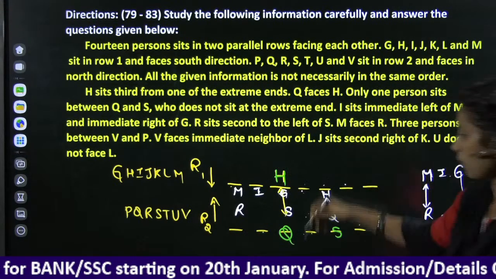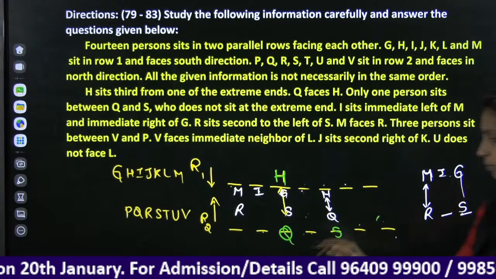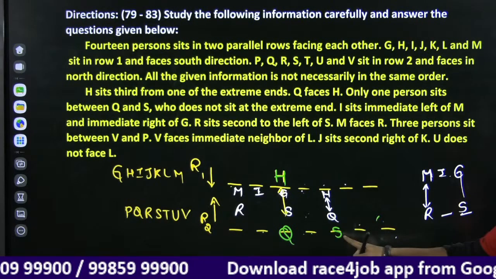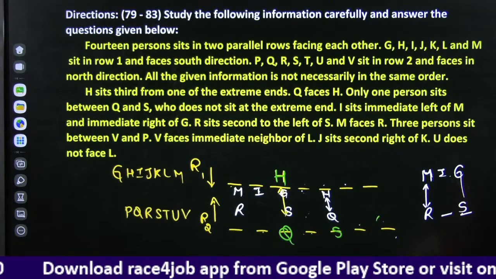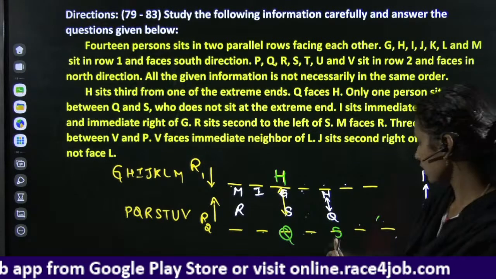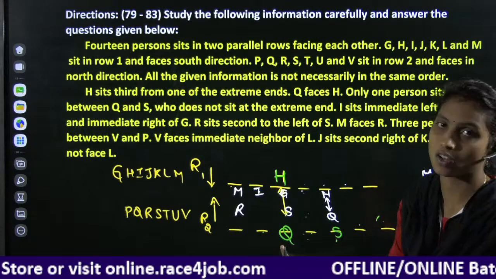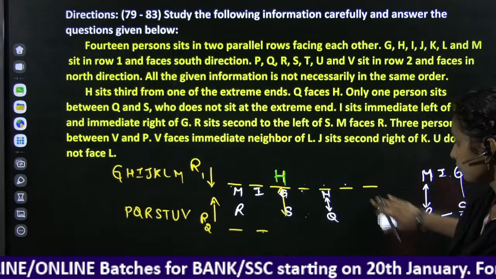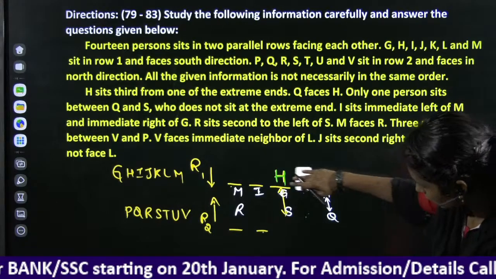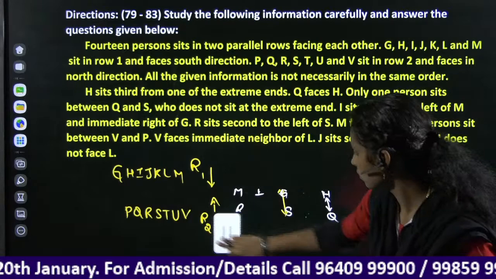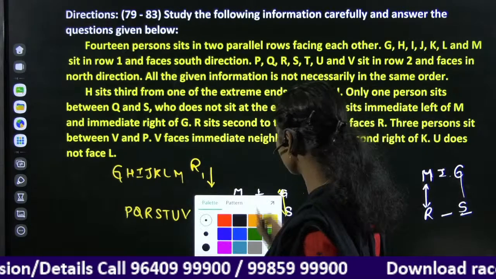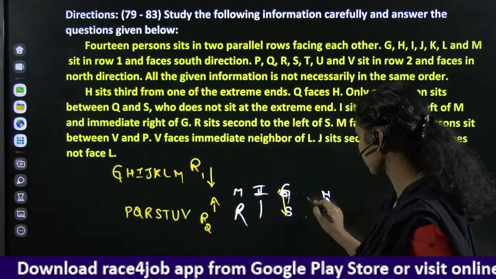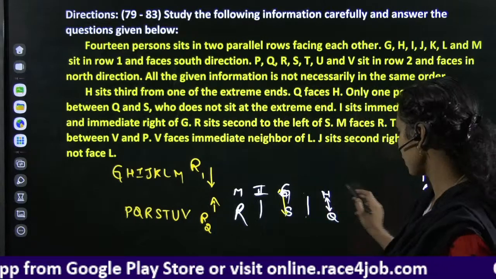We took two possibilities, and I placed one possibility, and now the other possibility. R sits second to the left of S. On the left side it is not possible because Q is already there, so this possibility is a false assumption. R is here. 1, 2, 3, 4, 5, 6, 7.